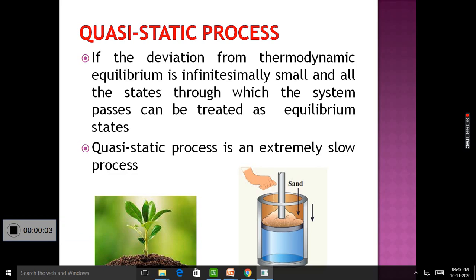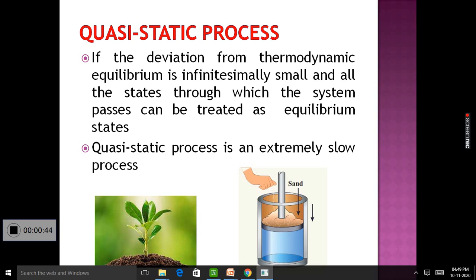Quasi-static process. In the last class we have explained thermodynamic equilibrium and thermodynamic process. Thermodynamic equilibrium means the state of the thermodynamic system remains stationary. Nothing is happening inside the system, or nothing is happening for the system. Its thermodynamic variables remain unchanged.